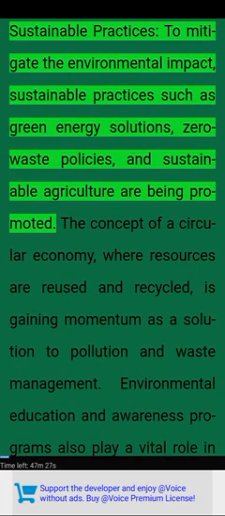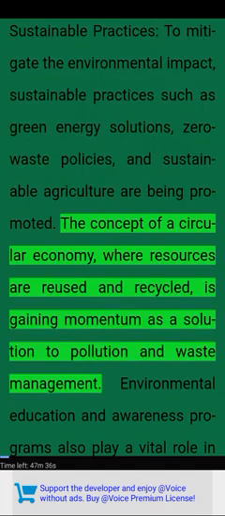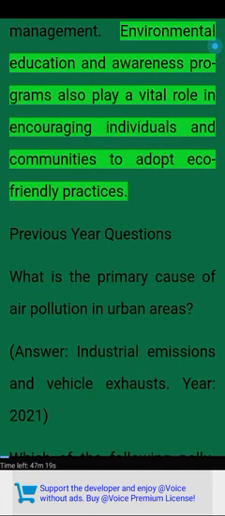Sustainable practices. To mitigate the environmental impact, sustainable practices such as green energy solutions, zero waste policies, and sustainable agriculture are being promoted. The concept of a circular economy, where resources are reused and recycled, is gaining momentum as a solution to pollution and waste management. Environmental education and awareness programs also play a vital role in encouraging individuals and communities to adopt eco-friendly practices.